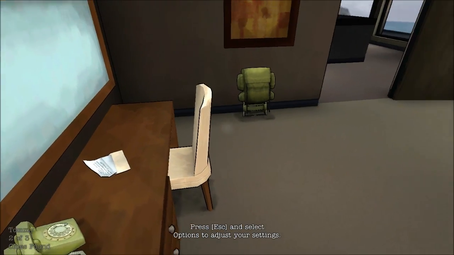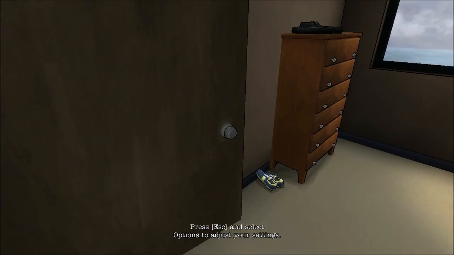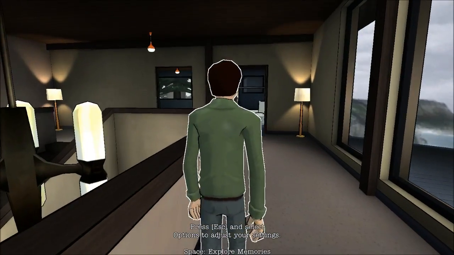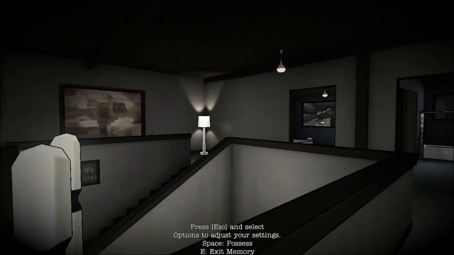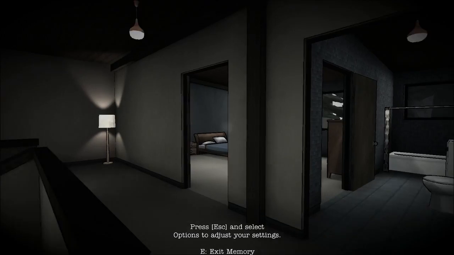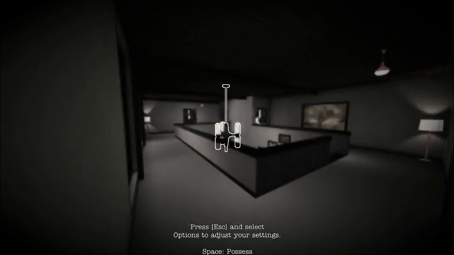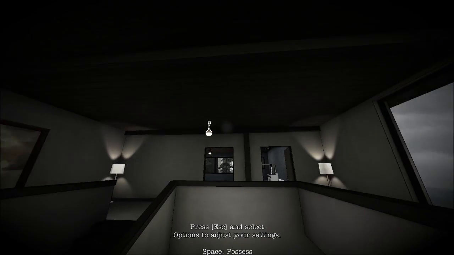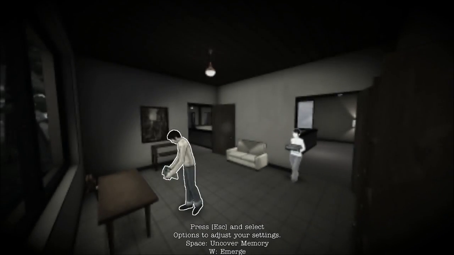So it looks like the school teacher doesn't think that Tommy has a learning problem, which is good. But it also looks like I apparently know enough about this guy to... It said to enter his mind, right? I can possess things in his mind? Is that helpful at all? I like possessing these lights. I want to possess that light.